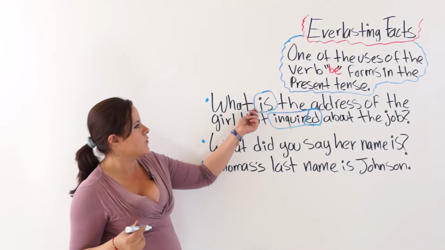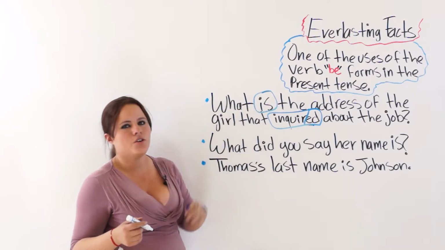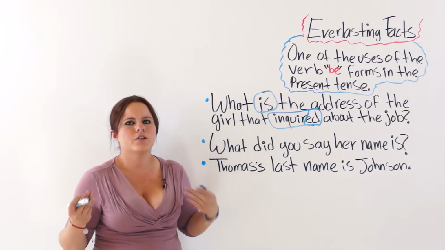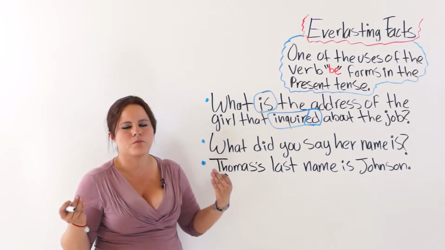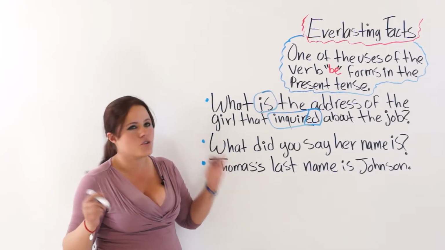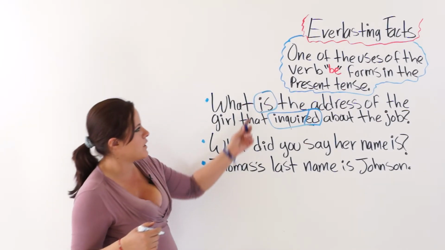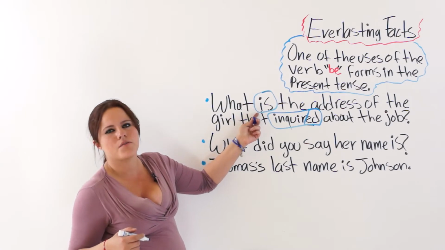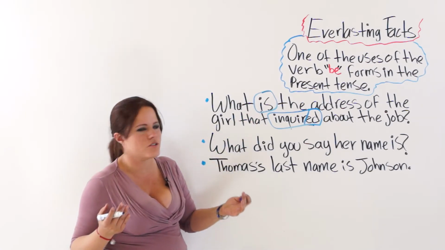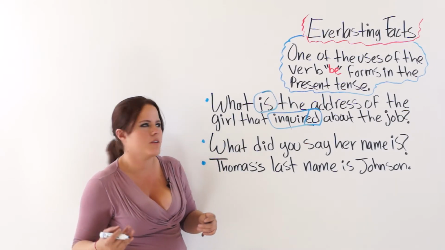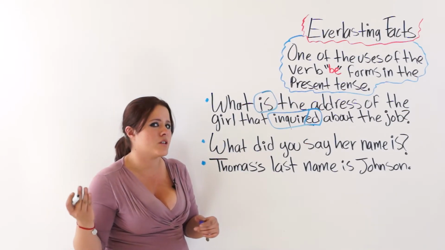Because it was her address and it is her address and it is probably going to still be her address in a couple of years or forever, you know? So that is why it is an everlasting fact, and you have to use the present tense of the verb be. What is the address of the girl that inquired about the job? All right? Not what was the address.